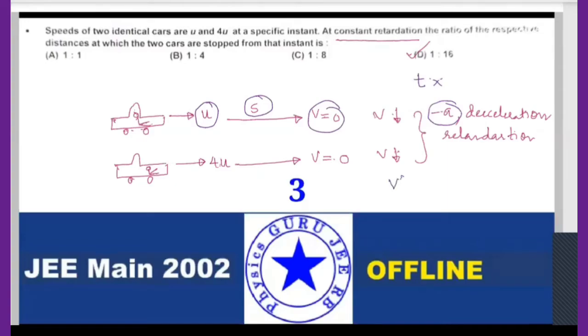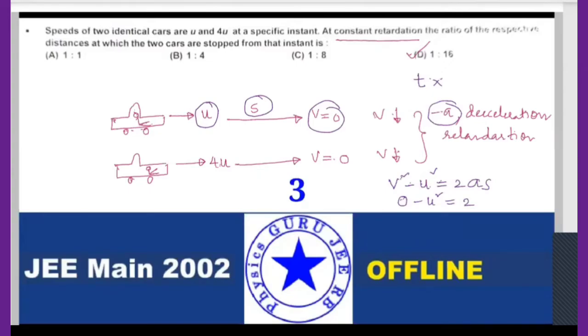So v square minus u square is equals to 2a into s, right? So v will be 0, okay? So minus u square is equals to 2 into a. Is a positive or negative? Can anybody say?